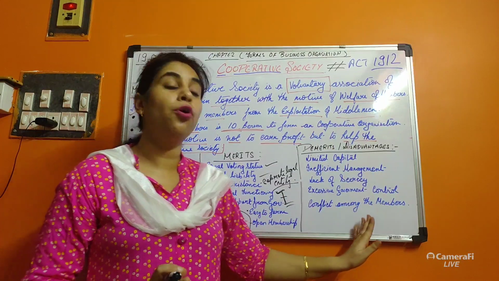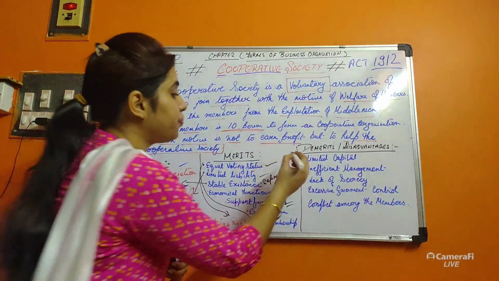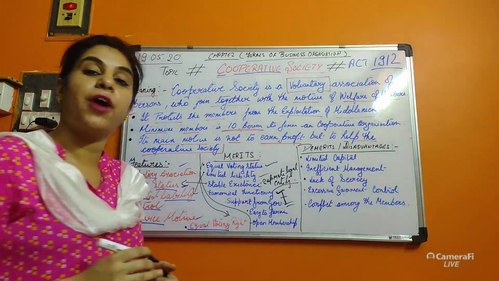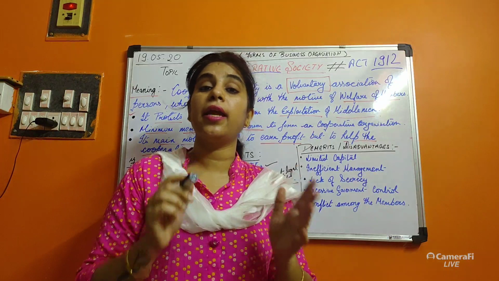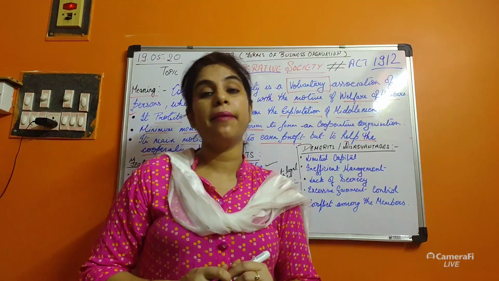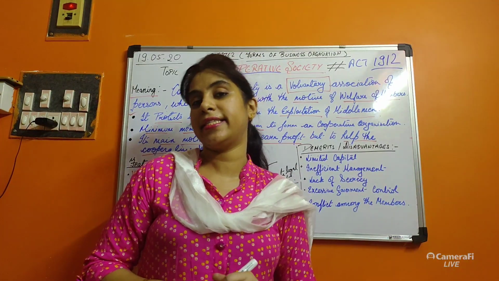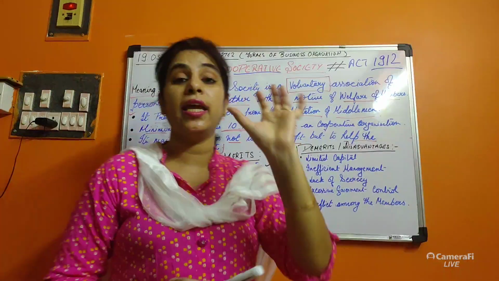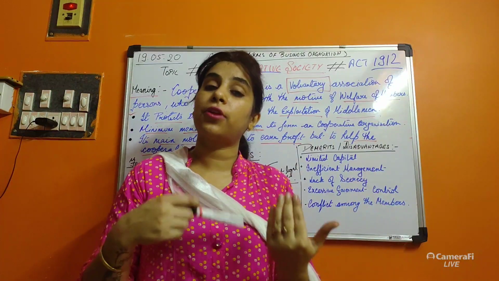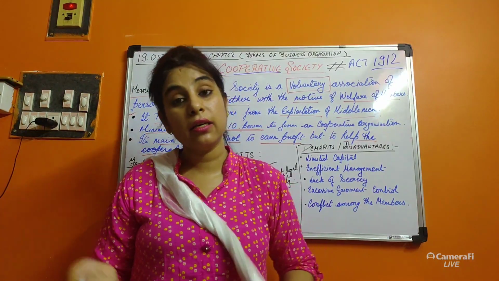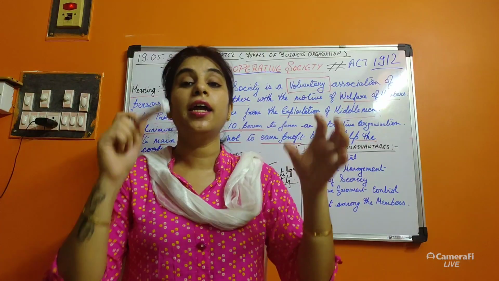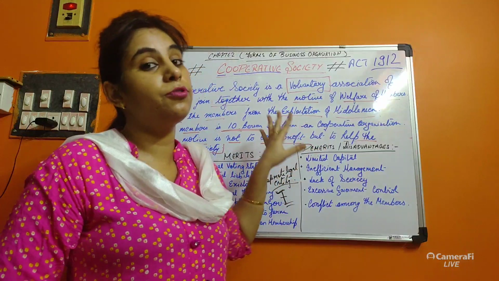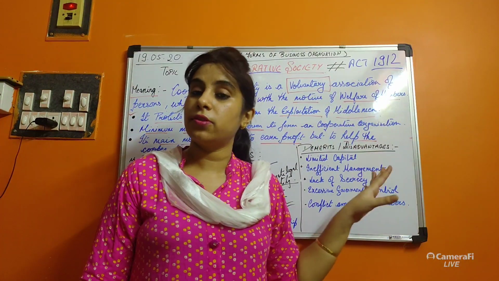In the last, we will do demerits. There are only five. Quickly, I will finish the five demerits. And students, be ready. Tomorrow, I am going to do the types of cooperative society and the case studies. That is very important for your class 12, and for first year, second year, third year. We have a book on cooperative society, so this basic concept should be very clear.